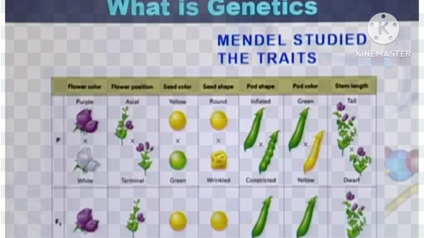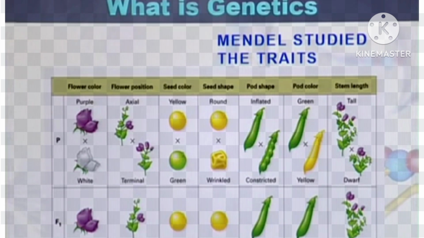This is the list of those characteristics or properties of the garden pea. If we list them one by one, flower color was purple and white. Flower position was axial and terminal. The seed color was yellow as well as green. The shape of the seed was round as well as wrinkled.